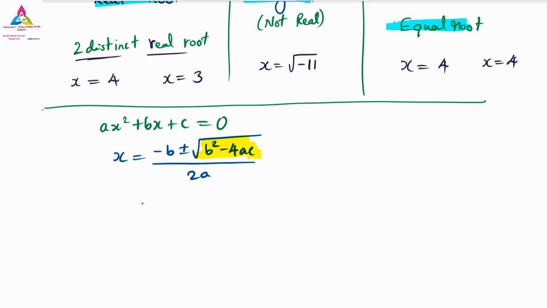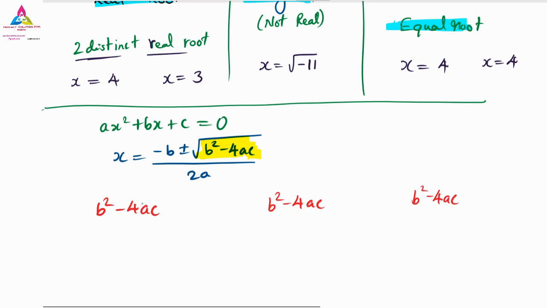So here we have to see what type of value b square minus 4ac has. There is no need to put the square root. There are three possibilities for b square minus 4ac.